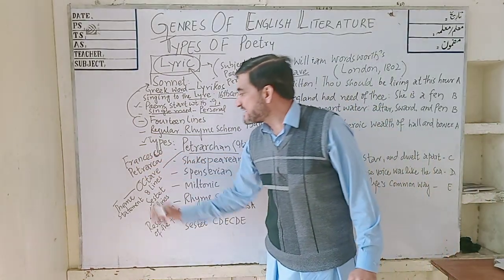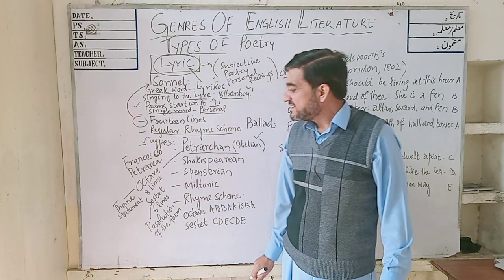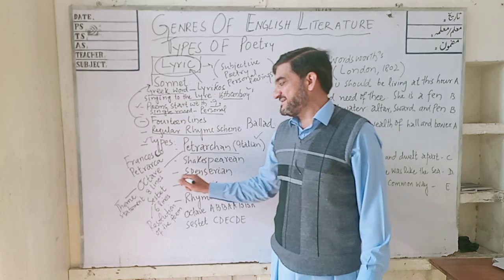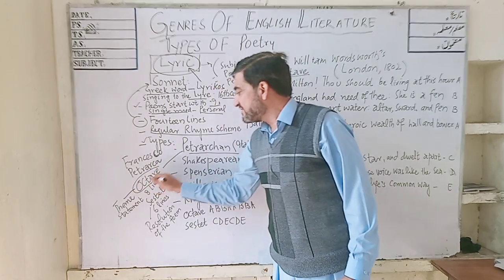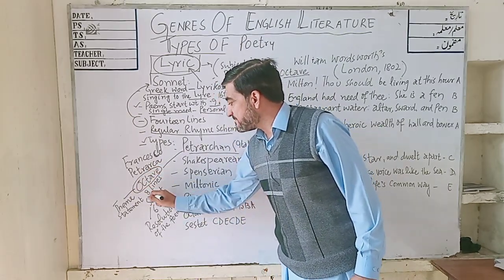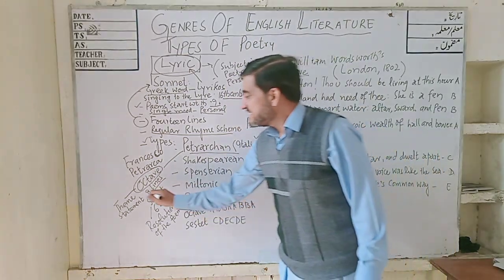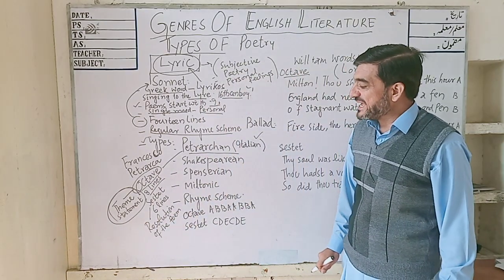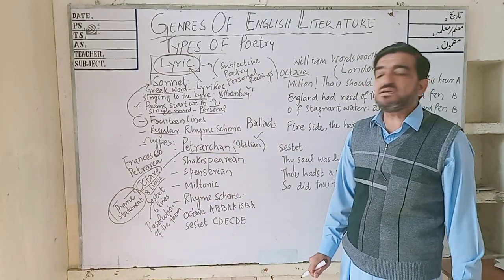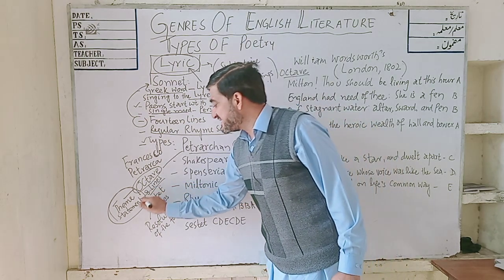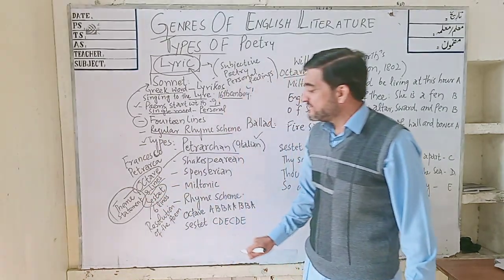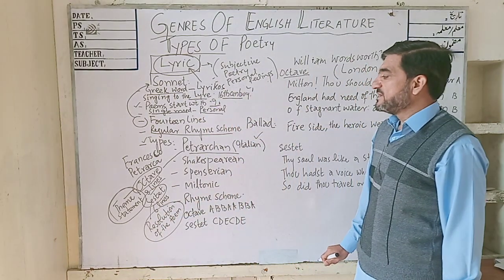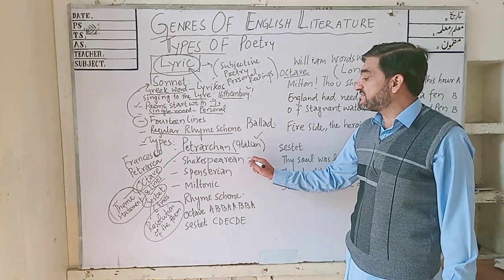His real name was Francesco Petrarca, and the structure of the Petrarchan sonnet consists of an octave, which consists of 8 lines, and the octave of the Petrarchan sonnet states the main theme. Then the last 6 lines are known as the sestet, which is the resolution of the poem. There are other types of sonnets as well.